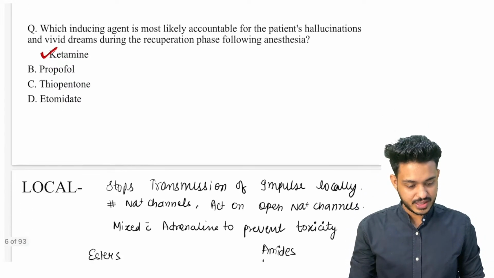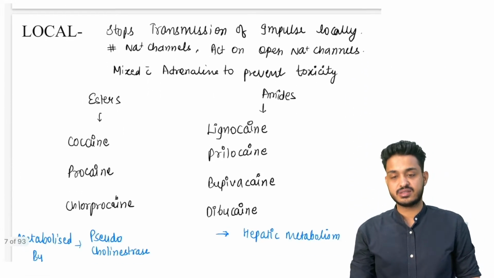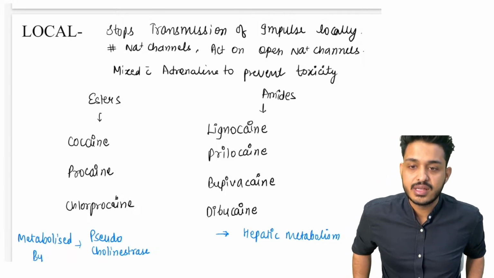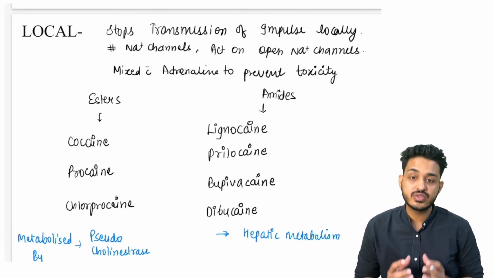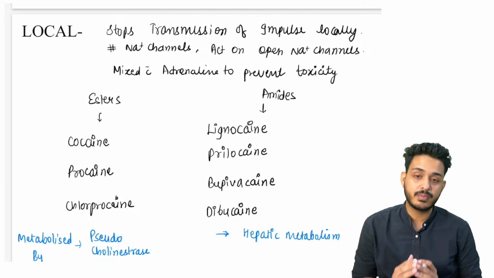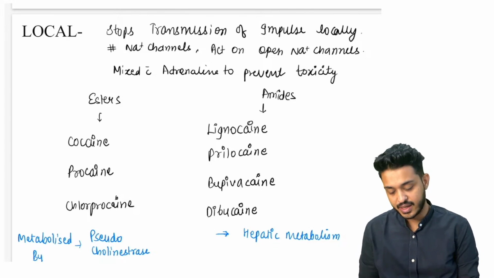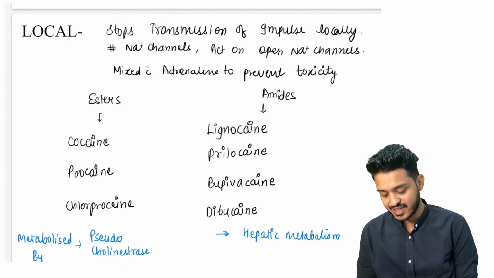Now we are going to see about the local anesthetic drugs. Local anesthetic drugs में क्या होगा? There will be stoppage of transmission of impulses locally. So let me give you simple understanding. हम लोगों ने न्यूरॉन पढ़ा था. न्यूरॉन में से क्या होता है?